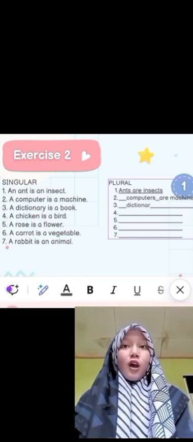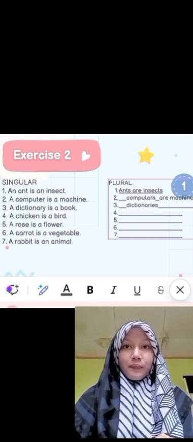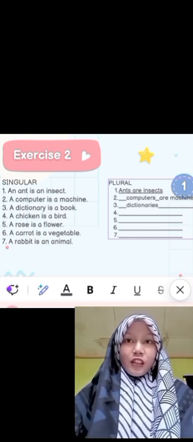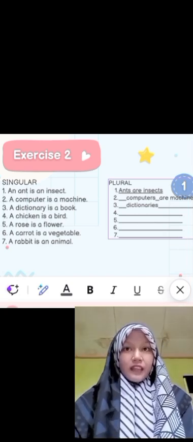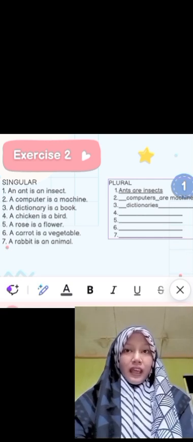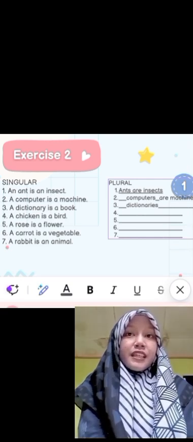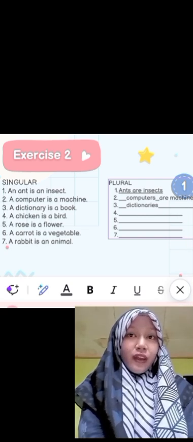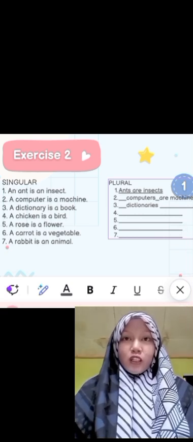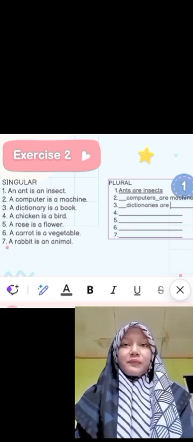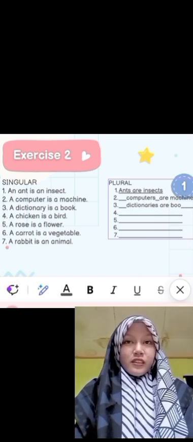Why at the end of dictionary do we have to change it to I and add es? So it becomes dictionaries. Is here we change to are because it's plural. Dictionaries are books.